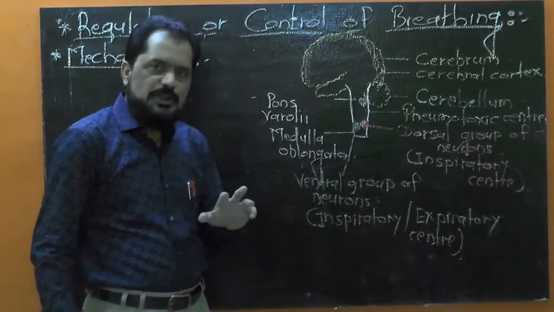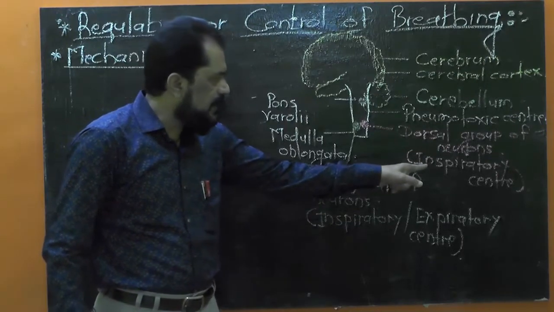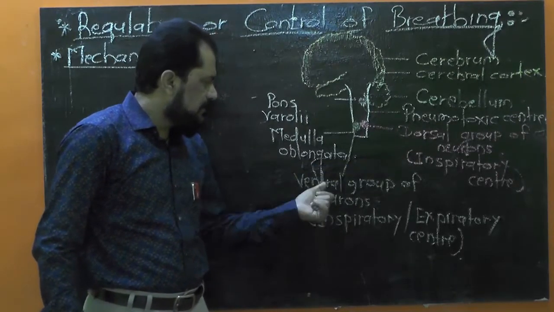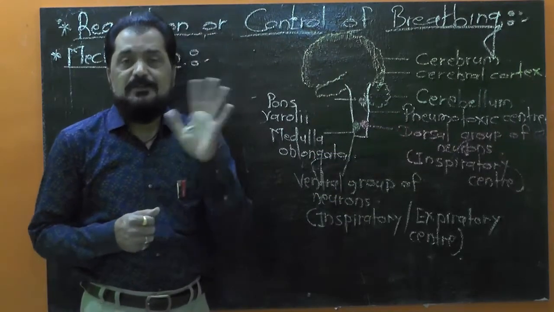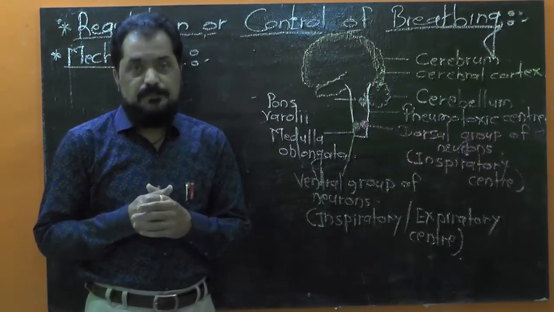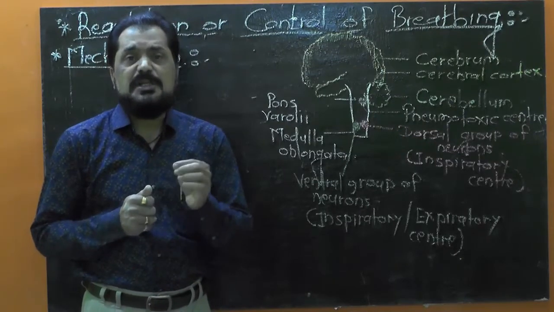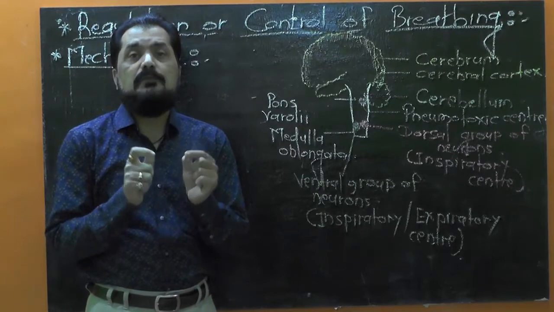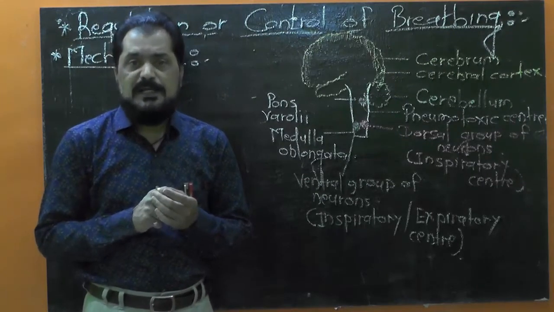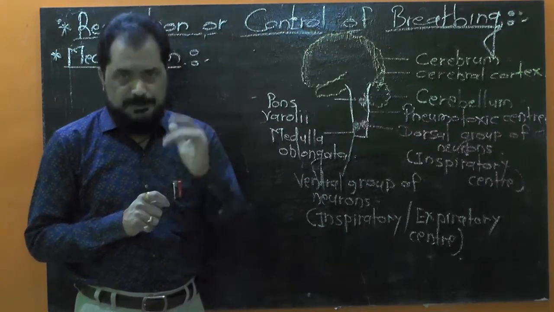Actually, the functioning of inspiratory center and this center, that is ventral group of neurons, is influenced, is affected by stretch receptors present in the wall of alveolar sacs as well as the carotid body.